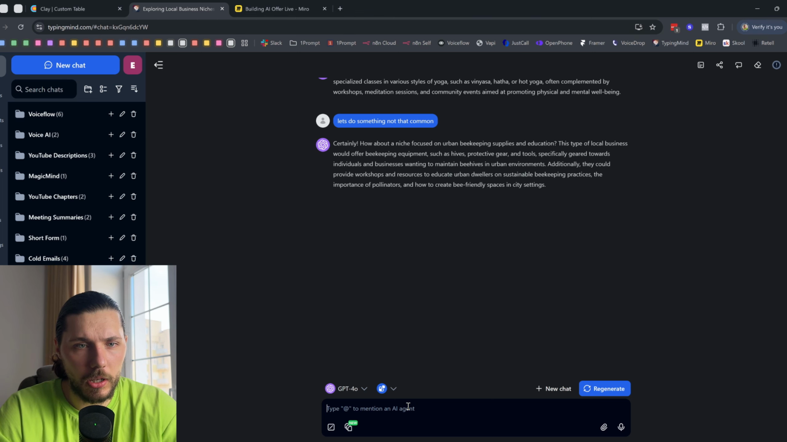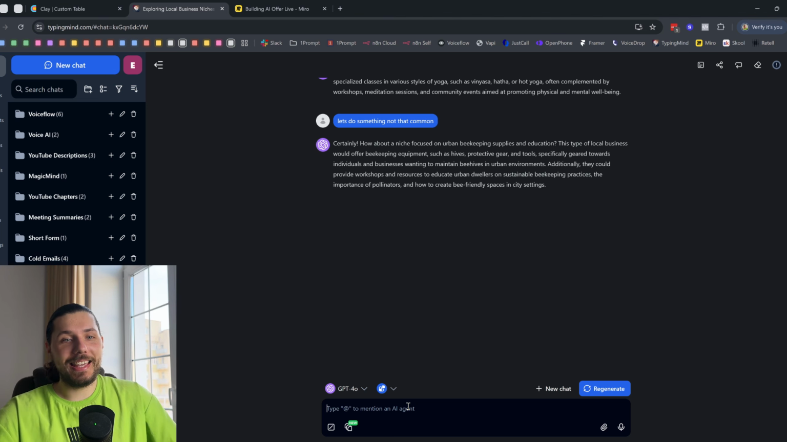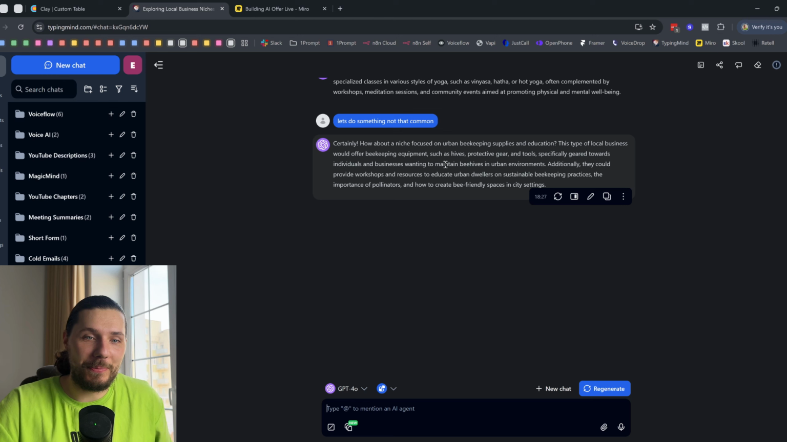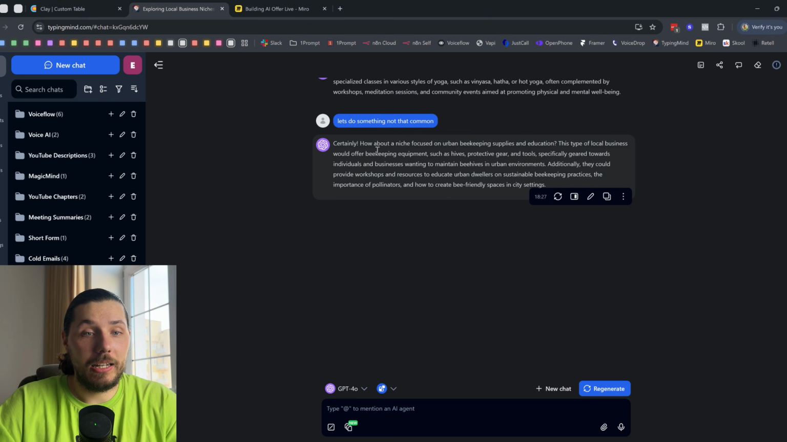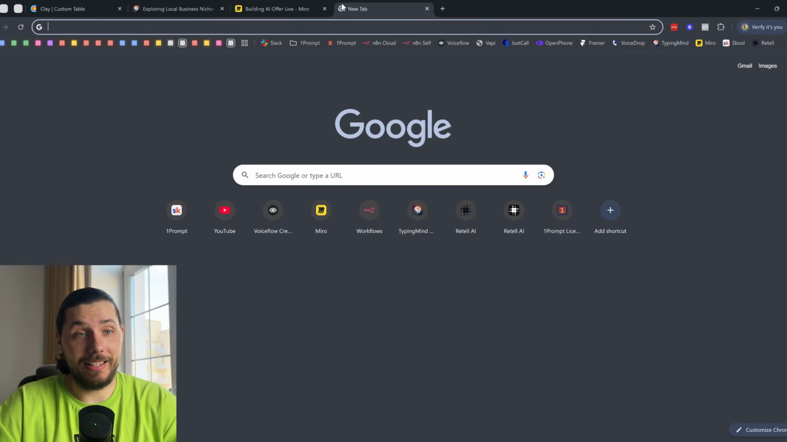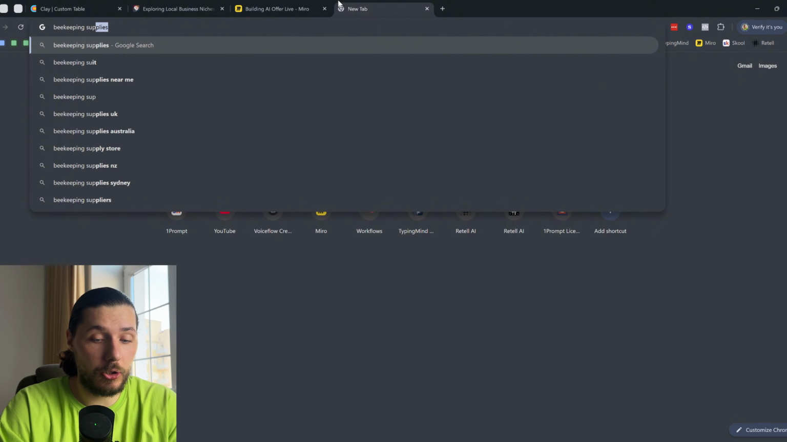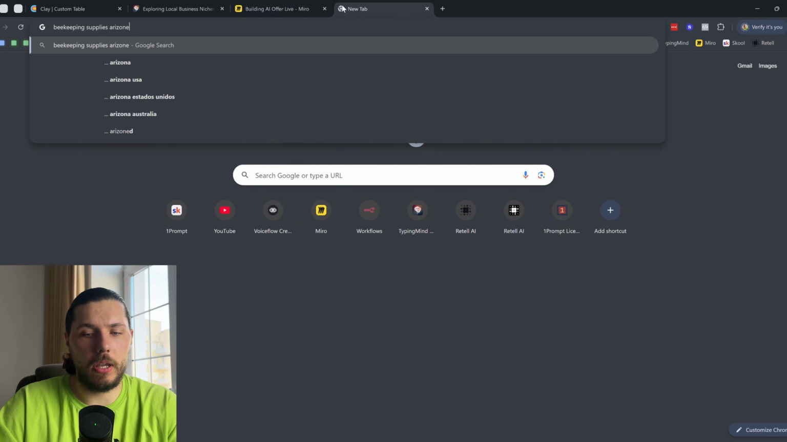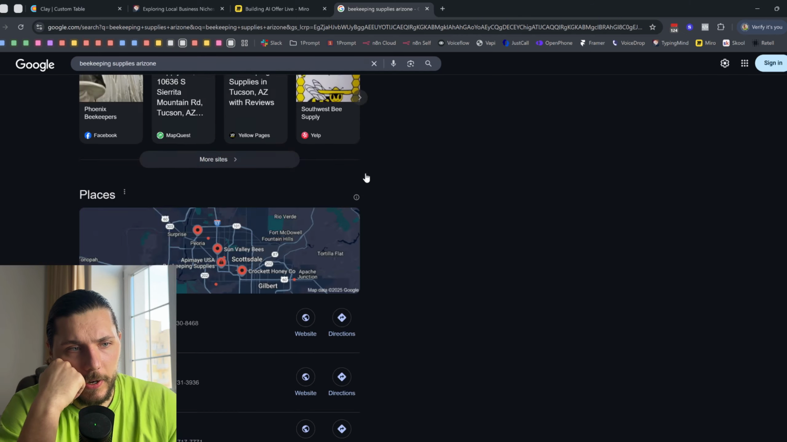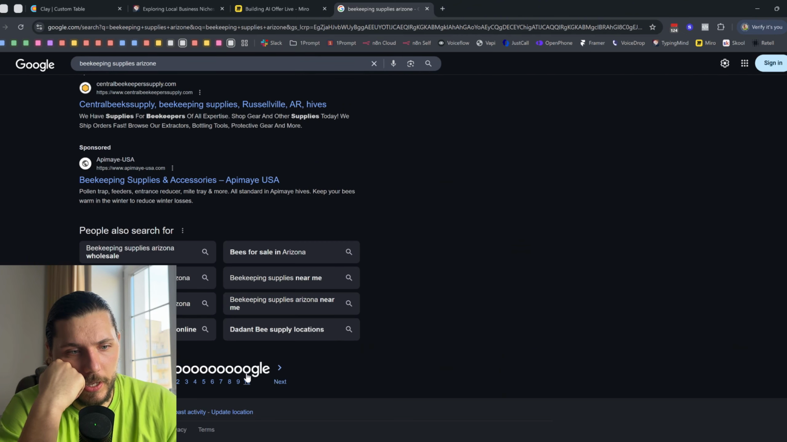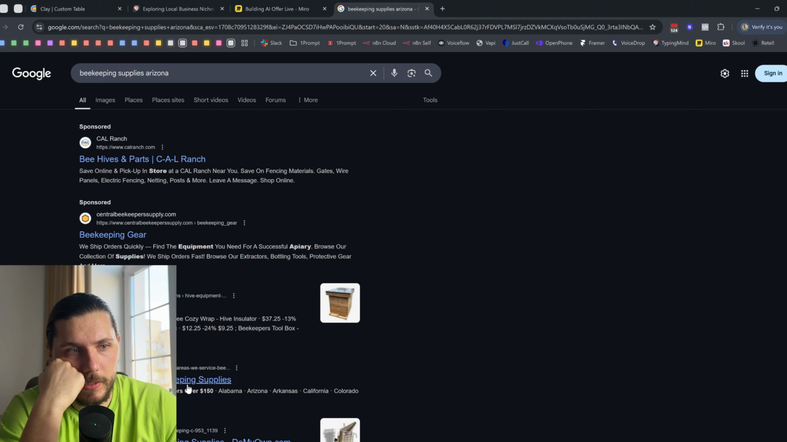The local business with beekeeper equipment, hives. Okay. Beekeeping equipment. Okay, so sure, I guess this is even more niche. Beekeeping supplies. Arizona, or Arizona. Let's do it randomly. Okay, so let's scroll on the page, like three. Let's find a company.